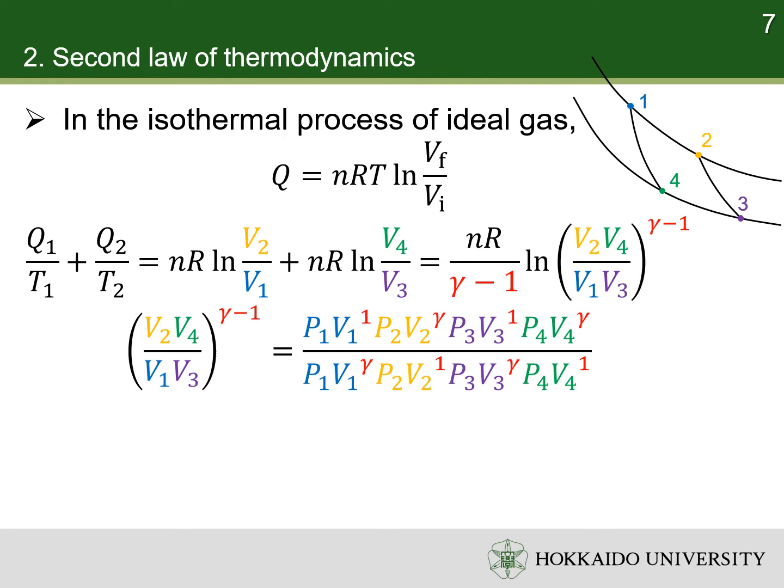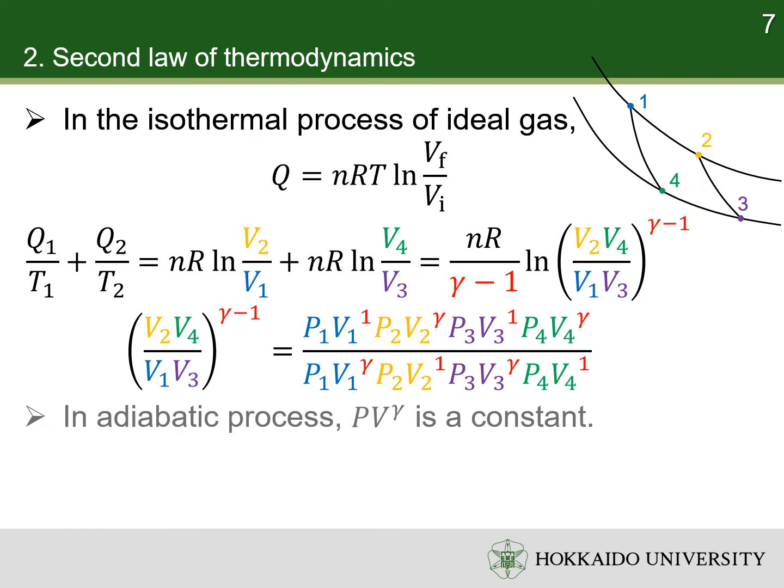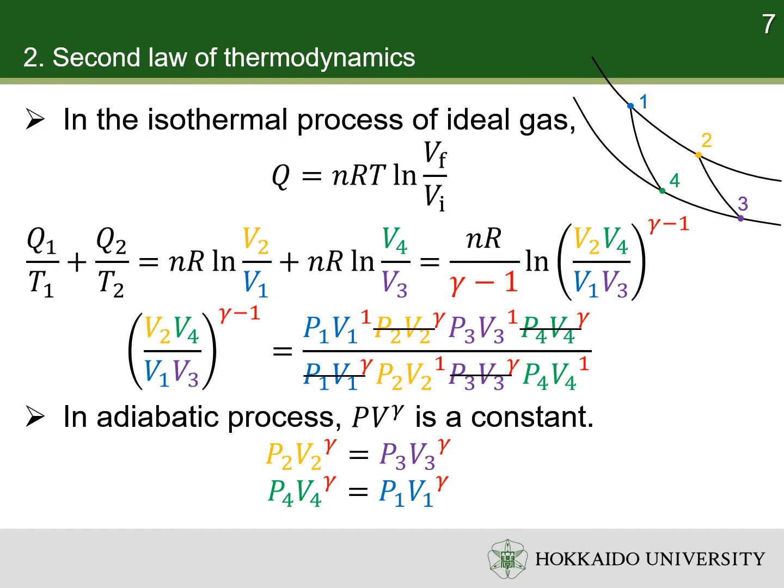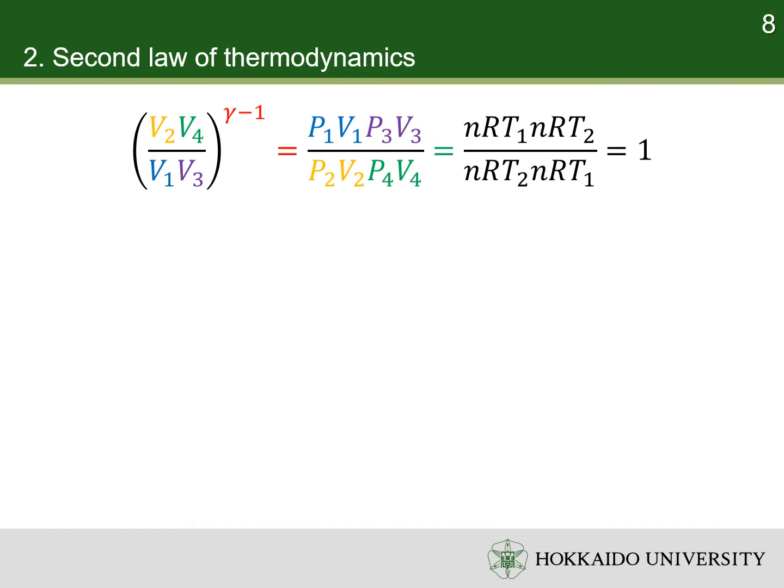Multiply the denominator and numerator of the logarithm by P1 V1 P2 V2 P3 V3 P4 V4. We know that, in an adiabatic process, PV to the power of gamma is a constant. From state 2 to state 3 is an adiabatic process, so the related terms cancel each other. Similarly, the terms related to state 4 and state 1 cancel each other. Replace PV by nRT according to the ideal gas law. We find that the term in the logarithm is 1, so Q1 over T1 plus Q2 over T2 is 0.